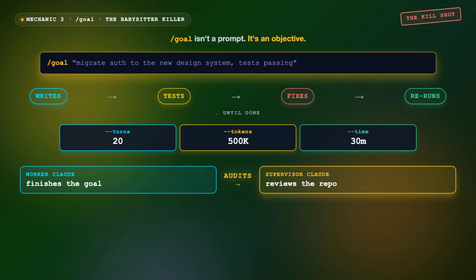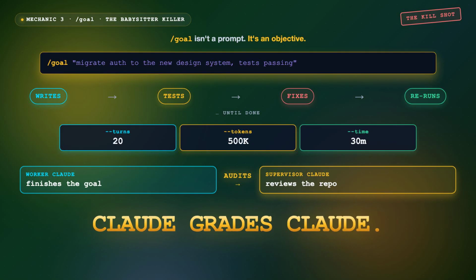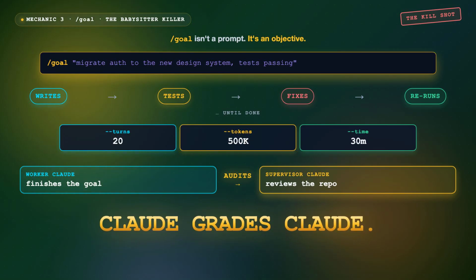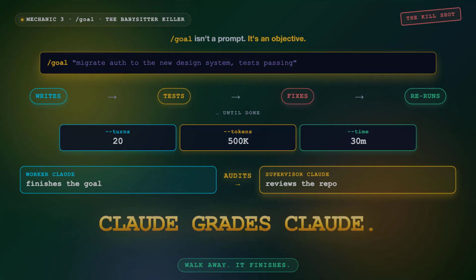Then you walk away. Here is the kill shot. When /goal thinks it is done, a second Claude session audits the repo to confirm the goal was actually achieved. Claude grades Claude. You set the goal. Claude did the rest. That is what stop babysitting your agents means.